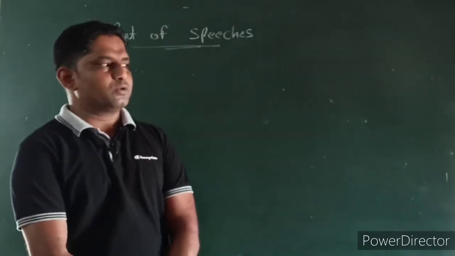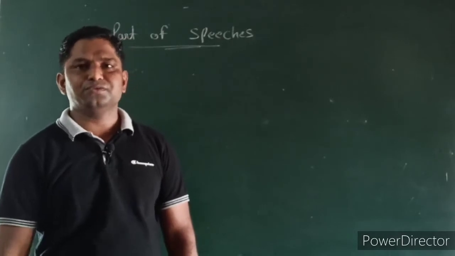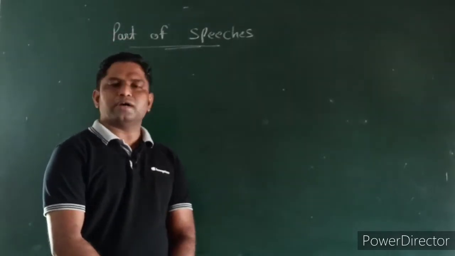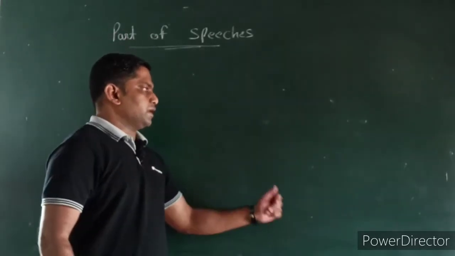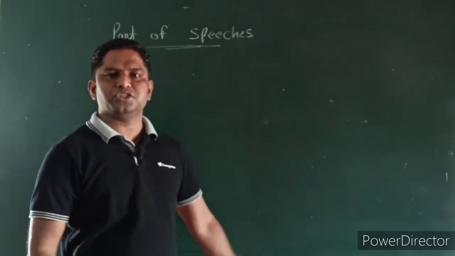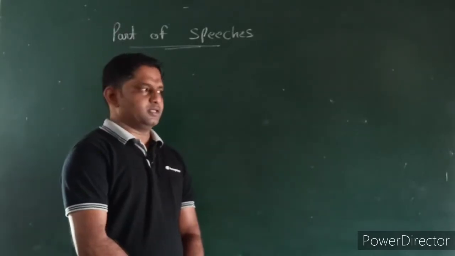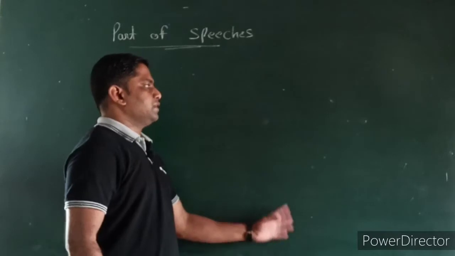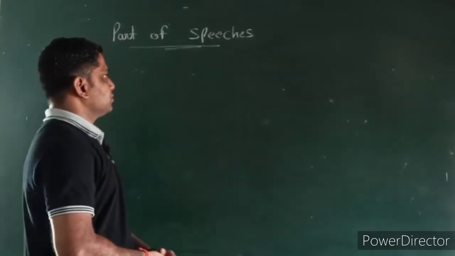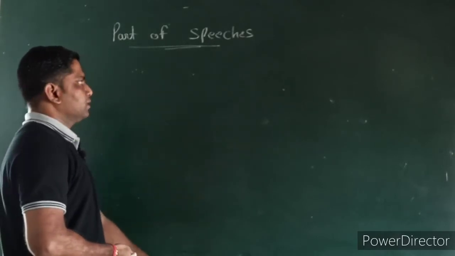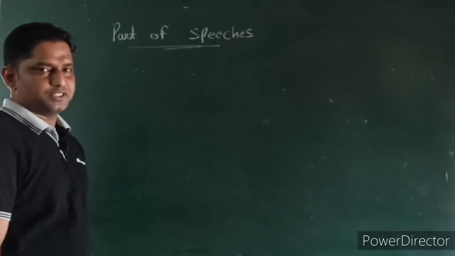In that golden rule I told you that when the sentence starts with I, you, we, they, we don't have to use S or ES in the action verb. And when the sentence starts with he, she, it, or a name, we have to use S or ES in the action verb. We also saw the do and does treatment. A lot of things we are going to see step by step. Today we are going to see parts of speech.